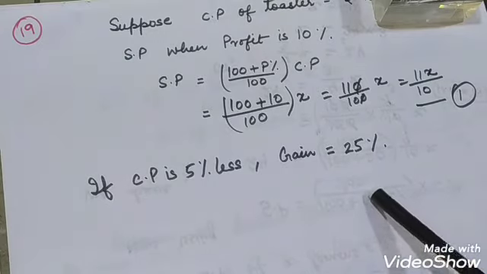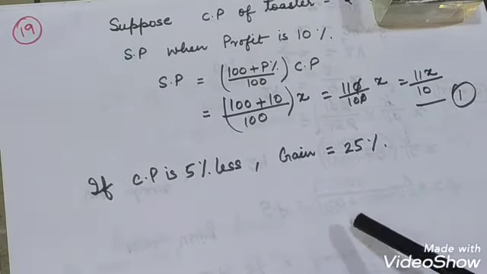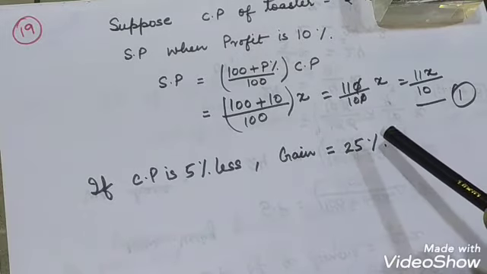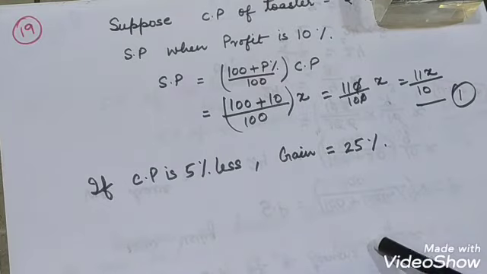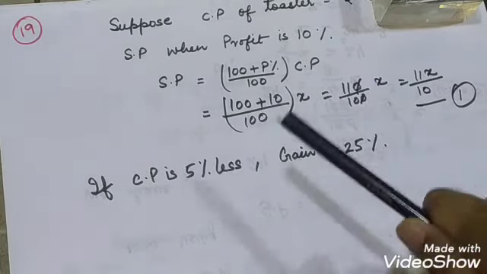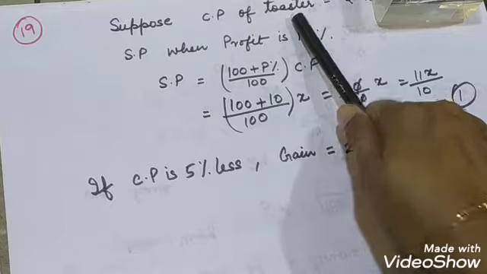Why rupees 56? Because it is given that if it is sold for 56 rupees more, the difference between these two selling prices will equal 56, and when we solve that equation we will get the value of X, which is the cost price of the toaster.